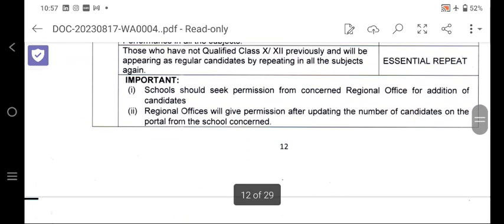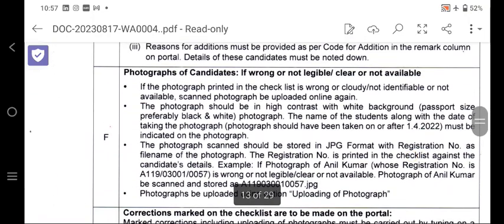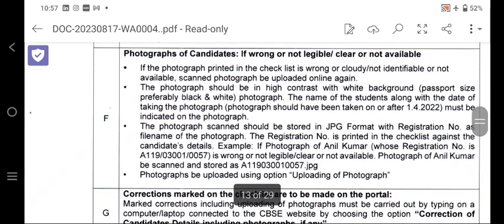And the school should seek permission from the concerned regional office in addition. So please go through that. Photograph of the candidates is very important. If the photograph printed in the checklist is wrong, cloudy, not identifiable, or not available, what will be the procedure?